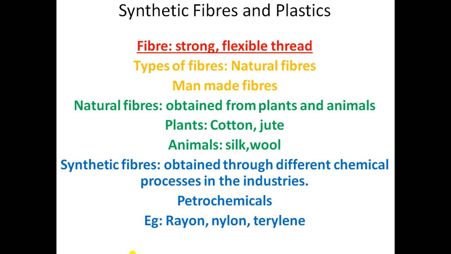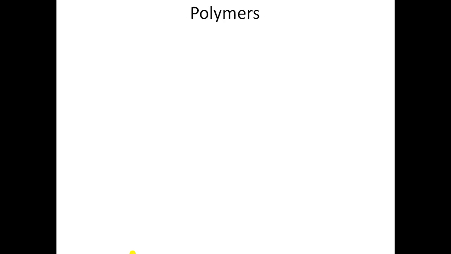And in this chapter, students, we will learn more about synthetic fibers. What are they, how they are prepared, what are the characteristics of synthetic fibers, and what are the uses. Before we start with synthetic fibers, first of all I want to tell you what polymers are. The word polymer comes from two Greek words. First one, poly, means many, and mer means repeating unit. That means many units, the same units, are repeating again and again, that is a polymer.